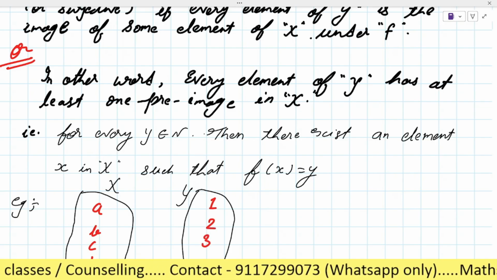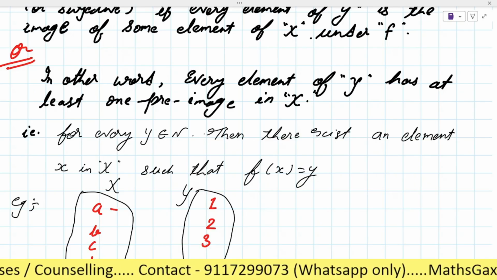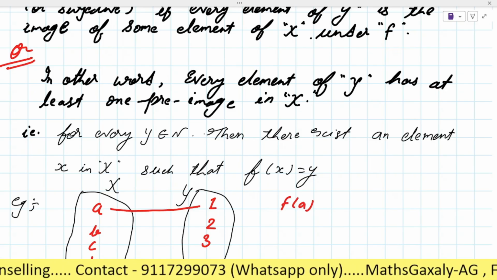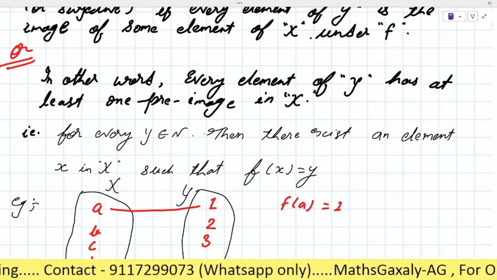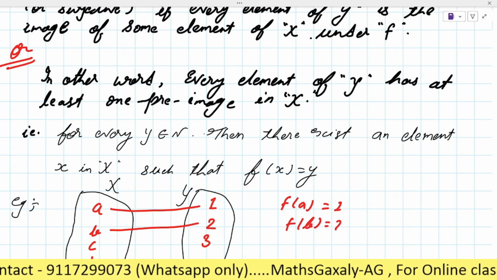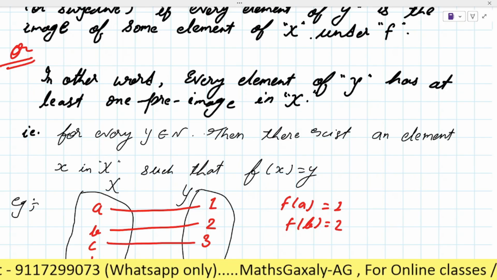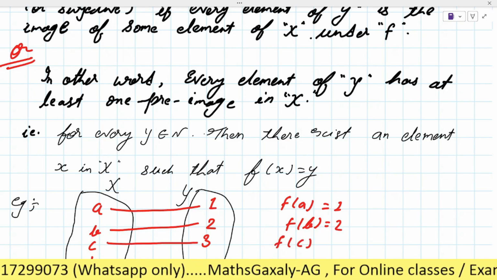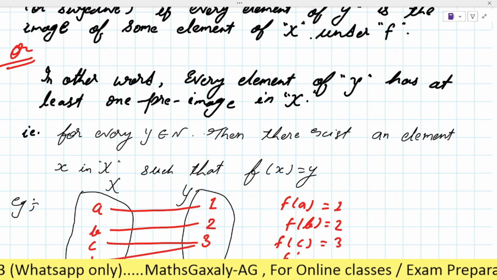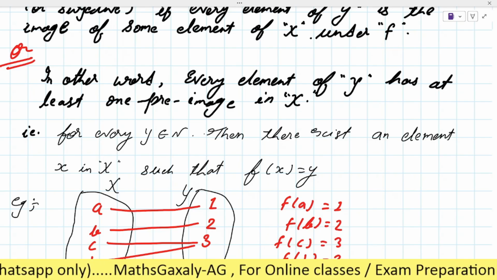As you can see here, the image of A is 1, means f(A) is equal to 1, f(B) is 2, f(C) is 3, and for D it is also 3, f(D) is also 3.